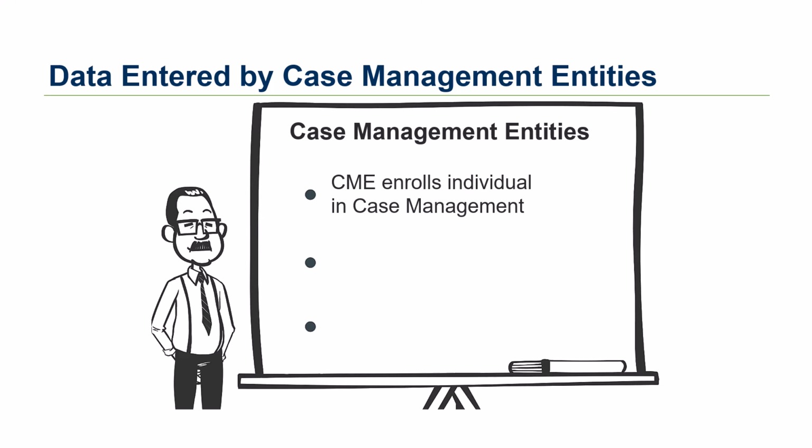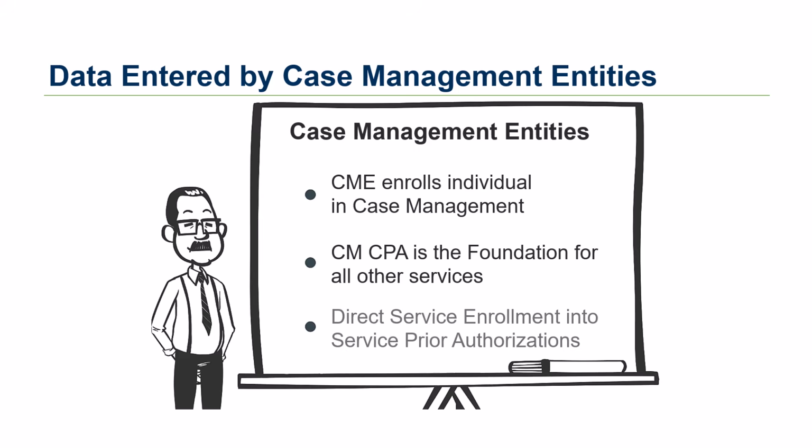From here, a case manager is assigned and all activities for managing their case, such as regular contacts, assessments, and case planning, are completed. The case management client prior authorization is the foundation for all other direct client services. Built on top of that is the direct service enrollment. And if you're a provider, what CMEs do next applies to you.